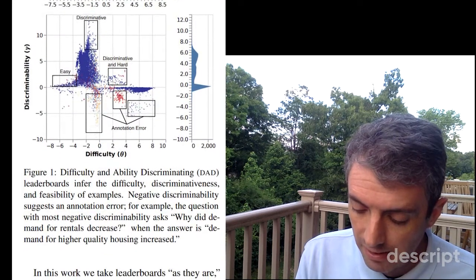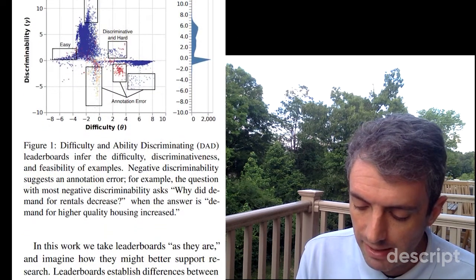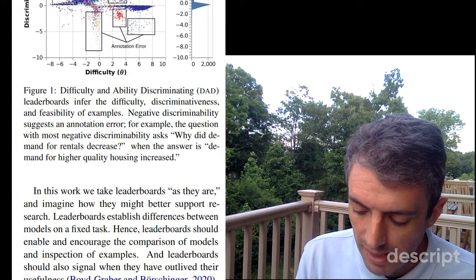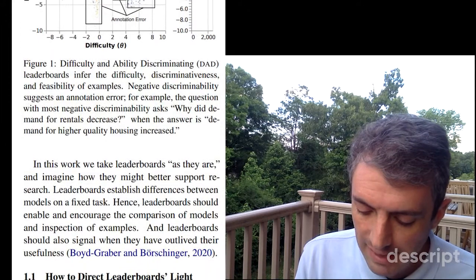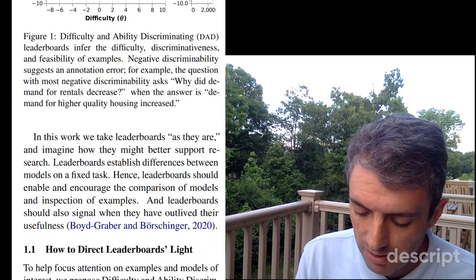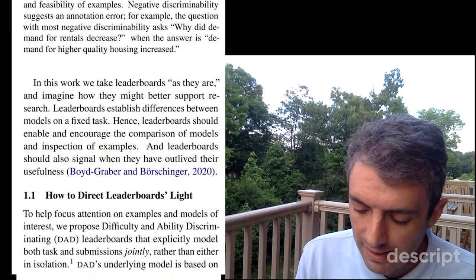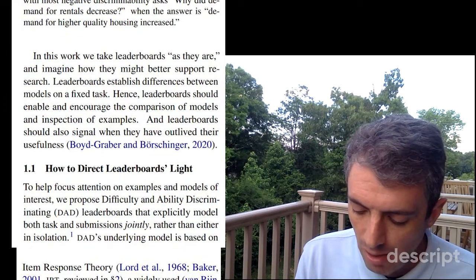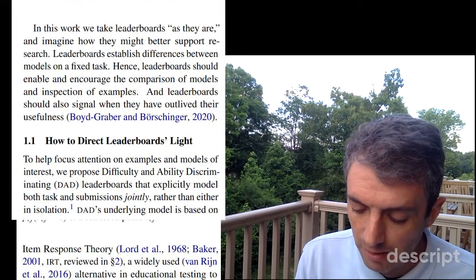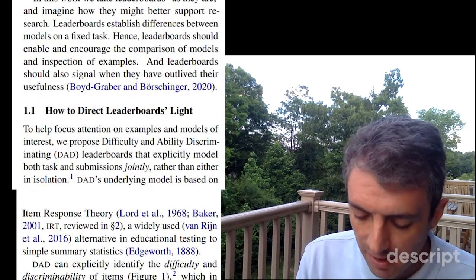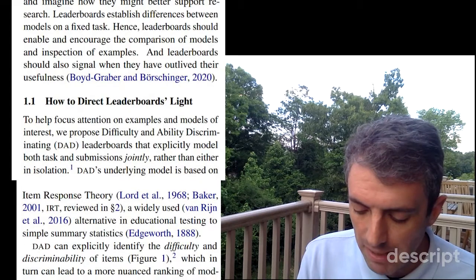Figure 1. Difficulty and ability discriminating leaderboards infer the difficulty, discriminativeness, and feasibility of examples. Negative discriminability suggests an annotation error. For example, the question with most negative discriminability asks, why did demand for rentals decrease, when the answer is demand for higher quality housing. In this work, we take leaderboards as they are and imagine how they might better support